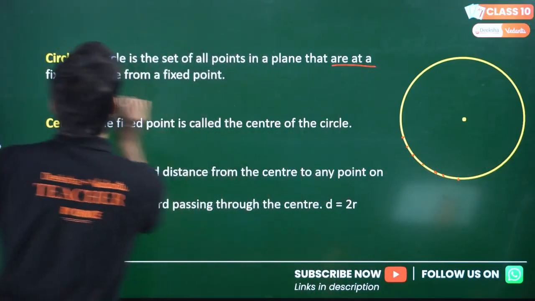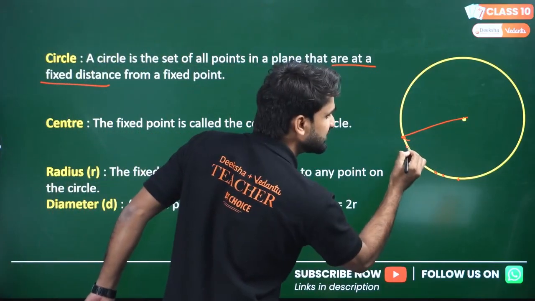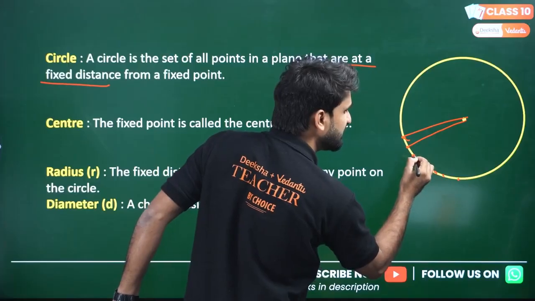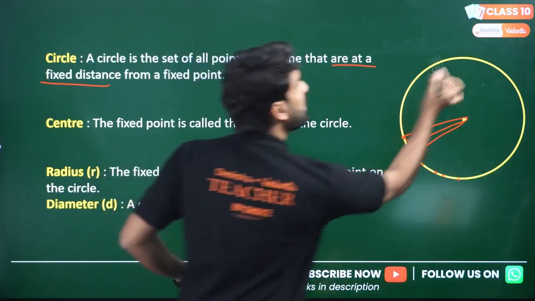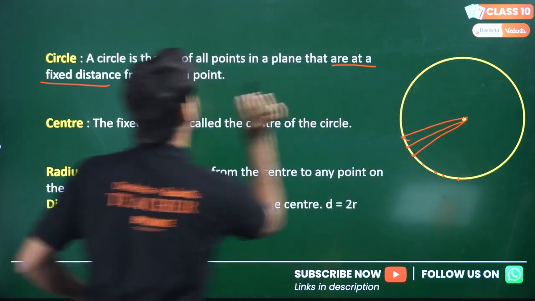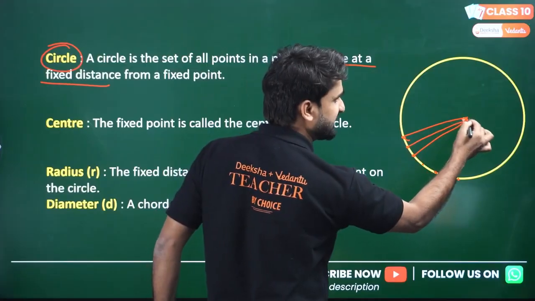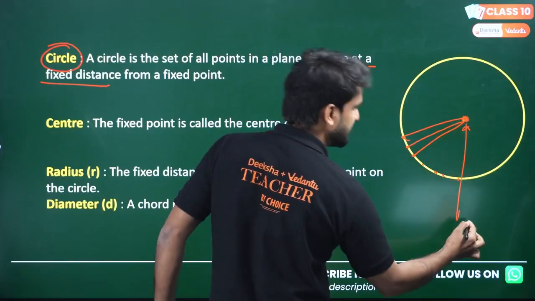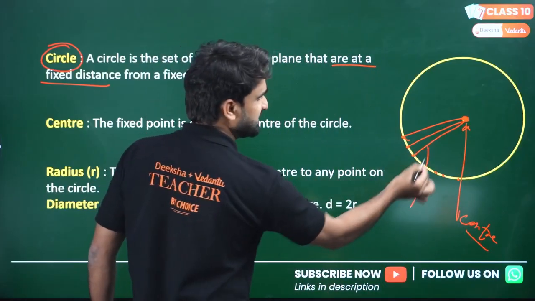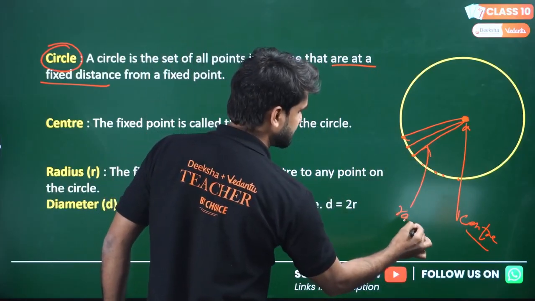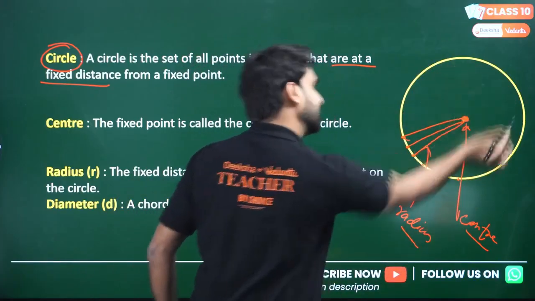they are at a fixed distance, meaning the distance of this dot from this point, the distance of this dot from this point, each and every distance will be equal to each other, and this whole collection of points will be called a circle. And this fixed point here at the middle is basically called the center of the circle, and this fixed distance is called radius, and the complete geometrical shape that we will get is called circle.